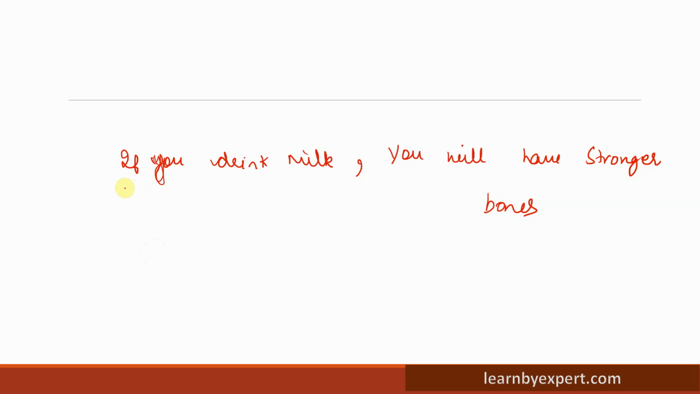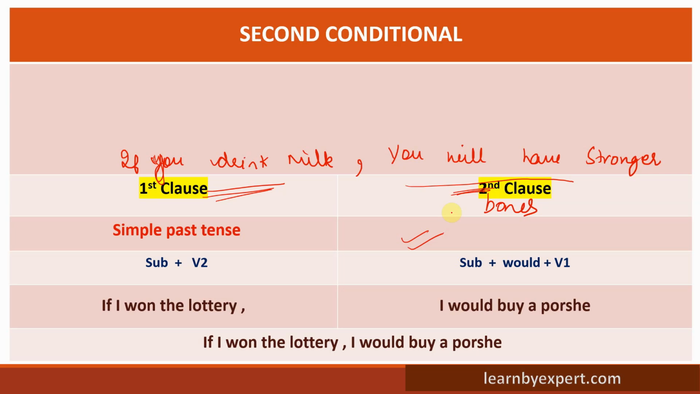Okay, so let's see the question. If you drink milk, that means again simple present tense in the first sentence. So there will be simple future tense in the second part. So you will have stronger bones. Again, is this sentence correct or incorrect? It is absolutely correct.